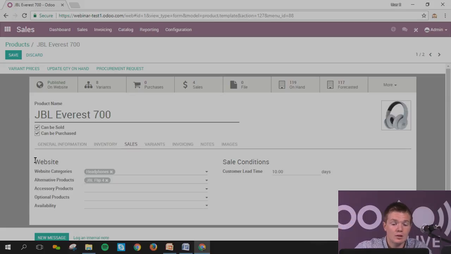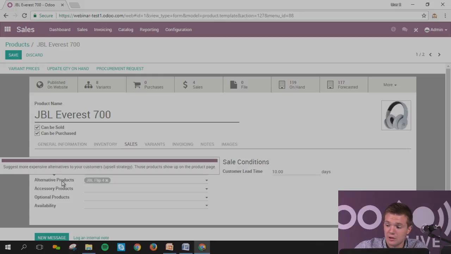As you can see, again, we've got some categories, which means you can have some internal categories for your warehouse, but also different categories for your website. In here, I just created a category called headphones, and I will create a second one which I will call cable. If I put it in here, this means that this GBL Everest is in the website category headphones and also in cable. I will create a cable jack afterwards, so that I can do the example again and show you on the website.